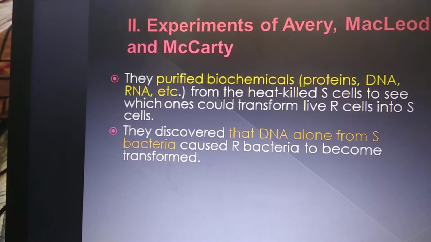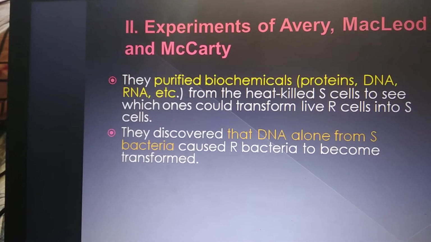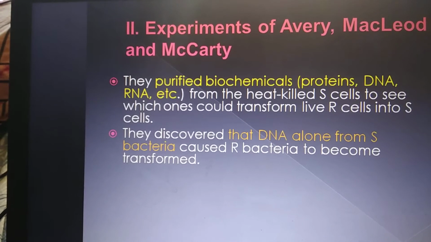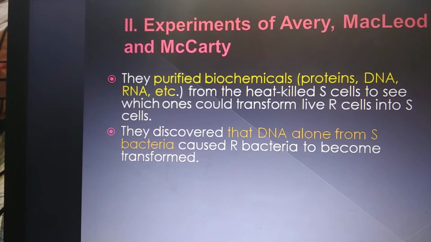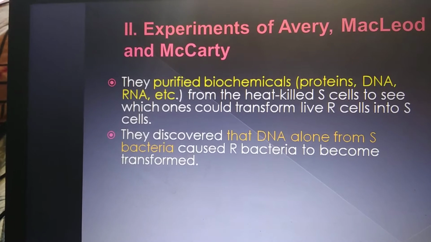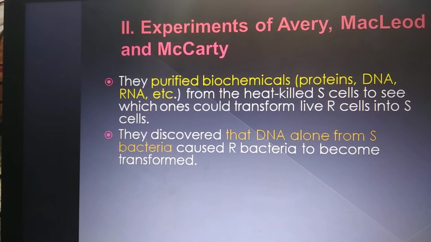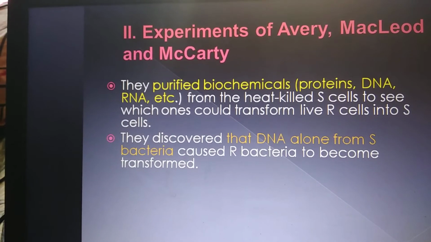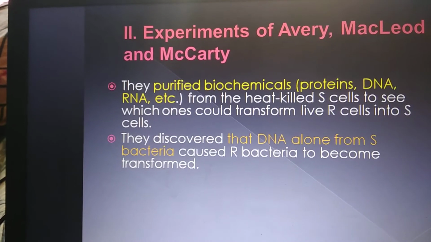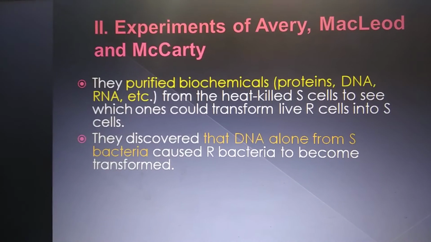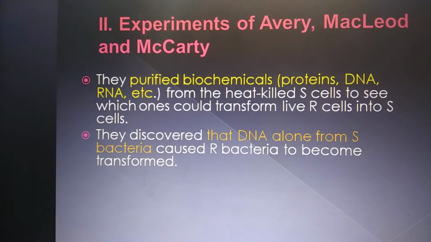They separated the components of the heat killed S strain into proteins, DNA, RNA, etc. And then individually they mixed these with the live R strain and then infected the mice.